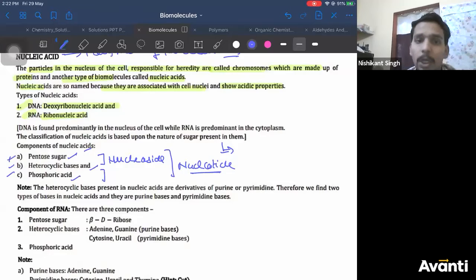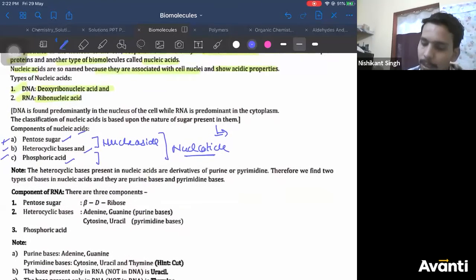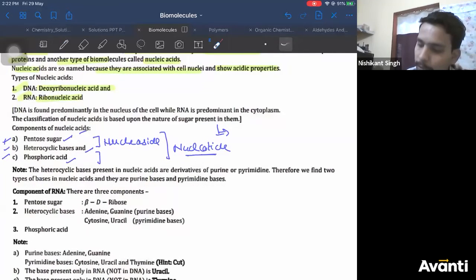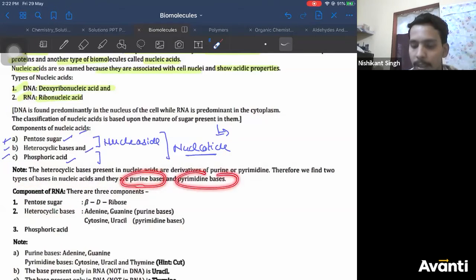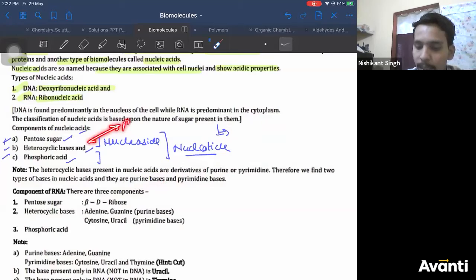Correct? Now let us see what the different nitrogenous bases are, and what the sugars present here are, right? The heterocyclic bases are derivatives of purines and pyrimidines, right? So they are present in the form of purines and pyrimidines. I'll come to the structures also. Therefore, we find two types of bases in nucleic acids, either purine bases or pyrimidine bases. I'll come to their structures also.